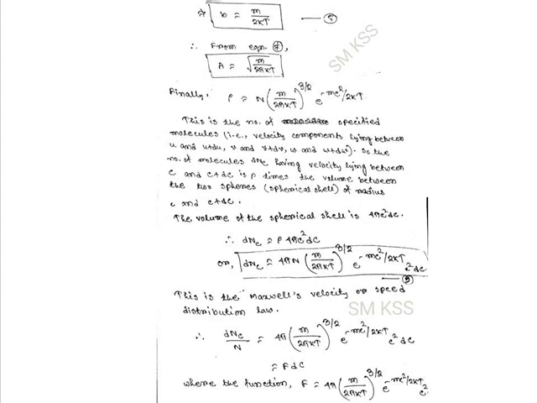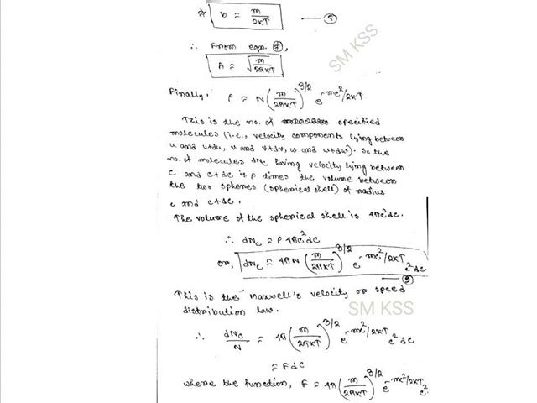Then finally, the number of molecules having velocity between c and c plus dc is given by the expression dnc equal to 4 pi n m by 2 pi kt whole to the power 3 by 2 e to the power minus mc square by 2 kt c square dc. And this is the well-known Maxwell's velocity distribution law.